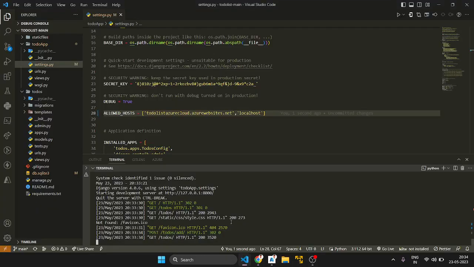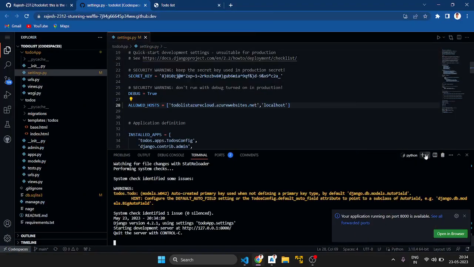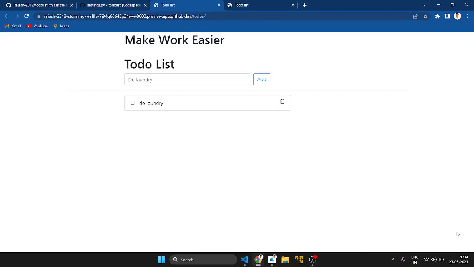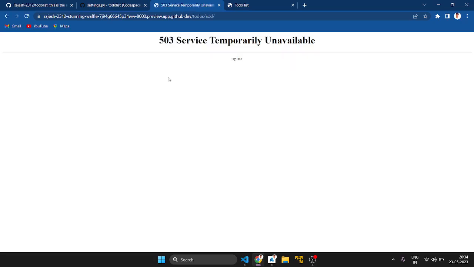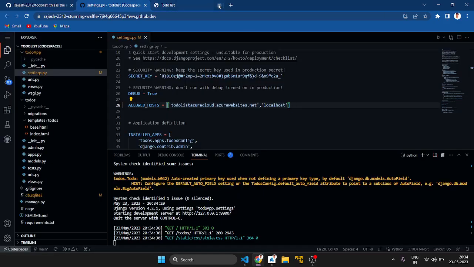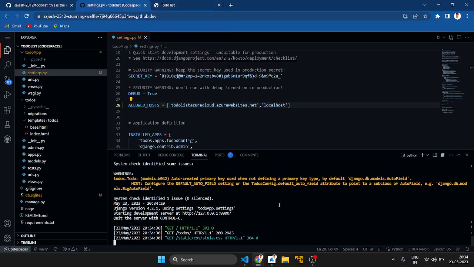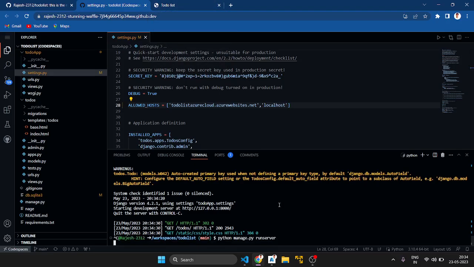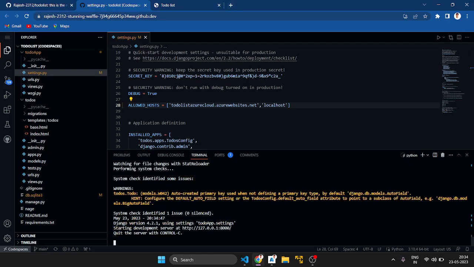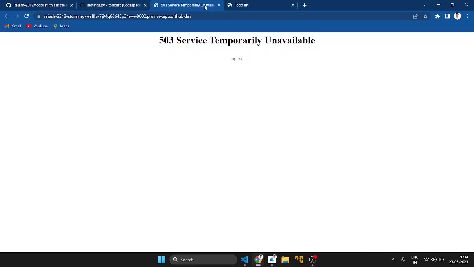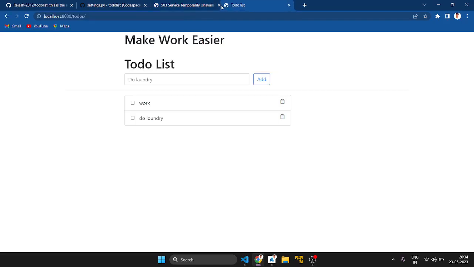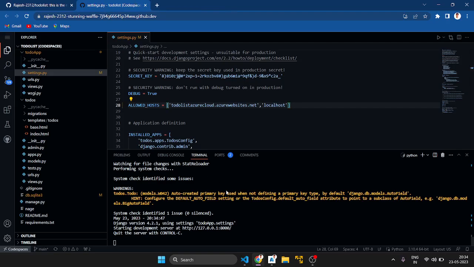Before that I want to close this server, because when we get confused we are unable to do any work. First of all, the message about being temporarily unavailable is an error when your GitHub is not working properly. Then you want to close and run again and ask to open the browser. Okay, it is an Nginx problem. It's not our problem, it is an Nginx problem in the codespace only.